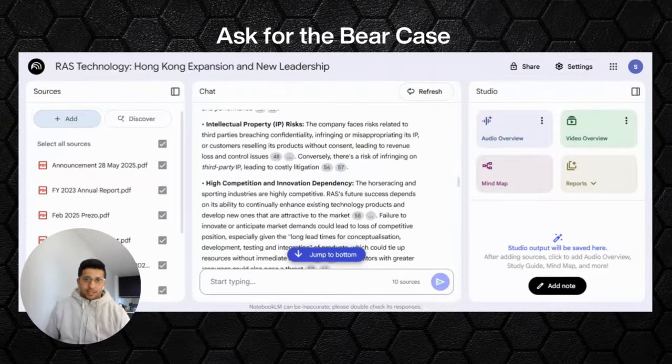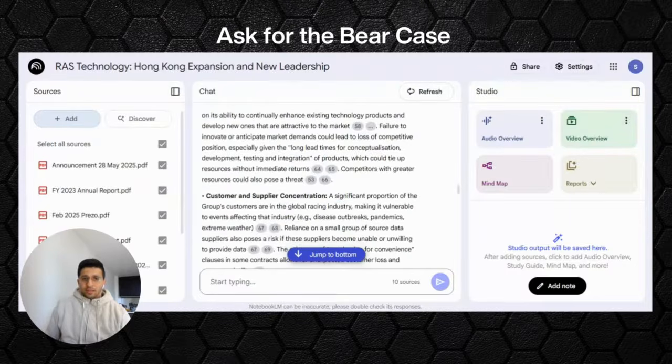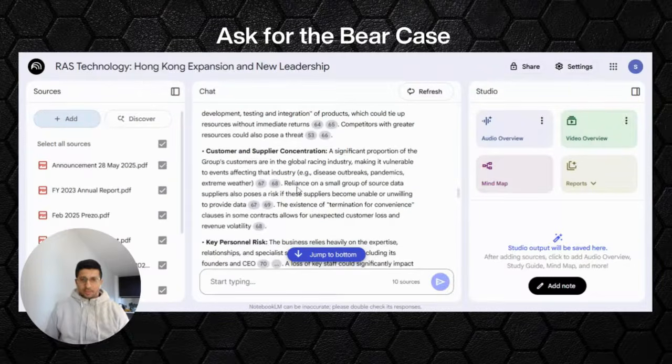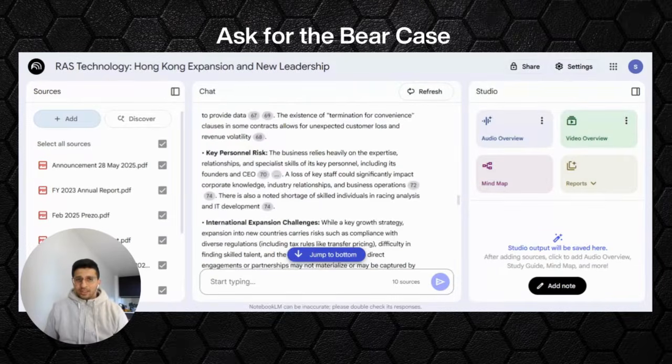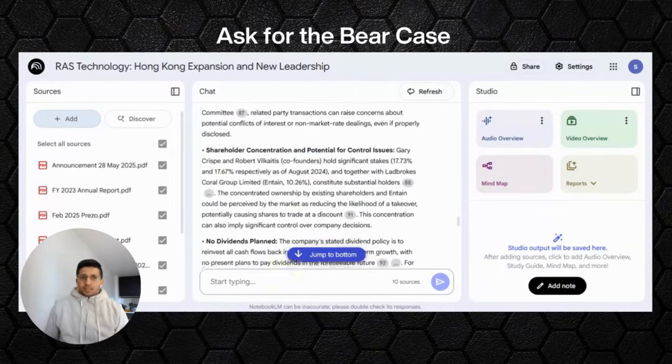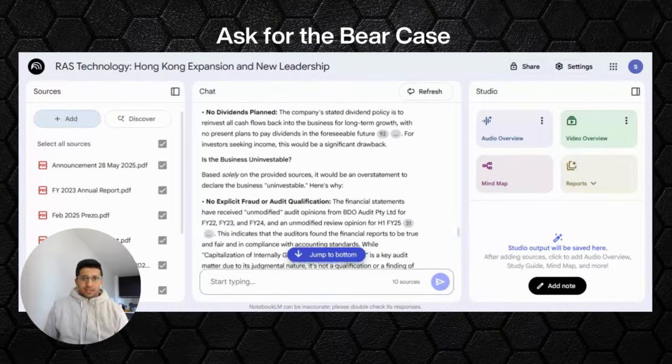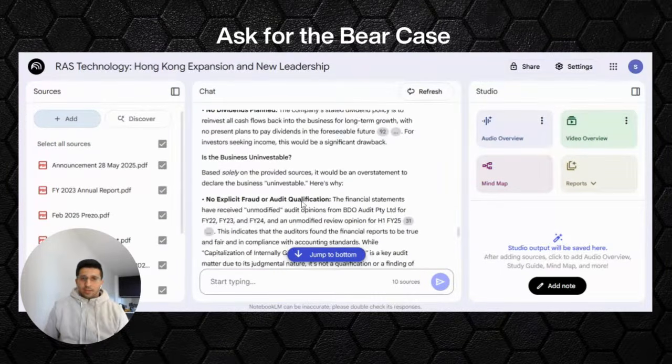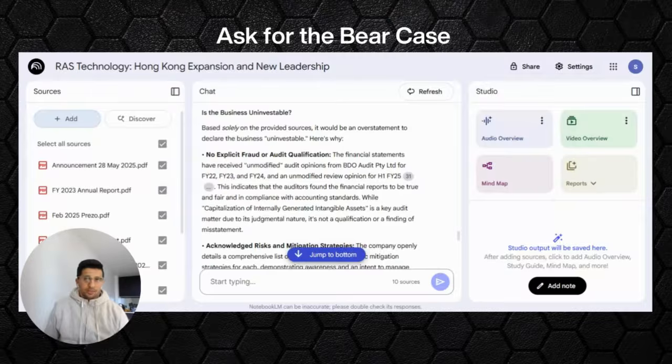There's IP risk, there's competition, customer concentration, supplier concentration, obviously, because they're going to work with the big players in the betting industry. So there's going to be concentration. Key person risk, understandable. So you can go through that, and if you want to dig further into something, you can ask why.